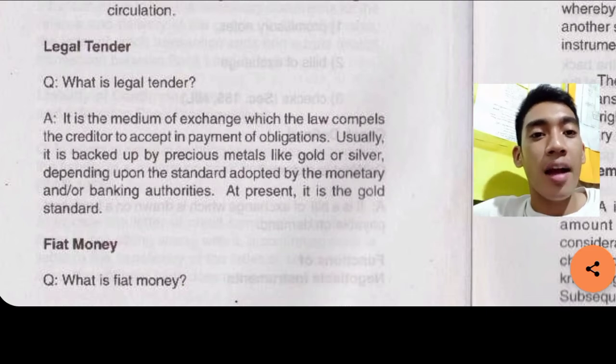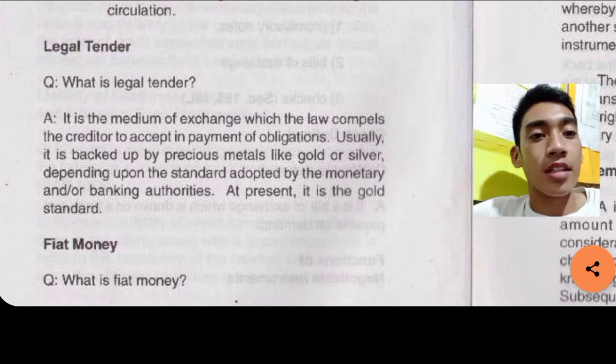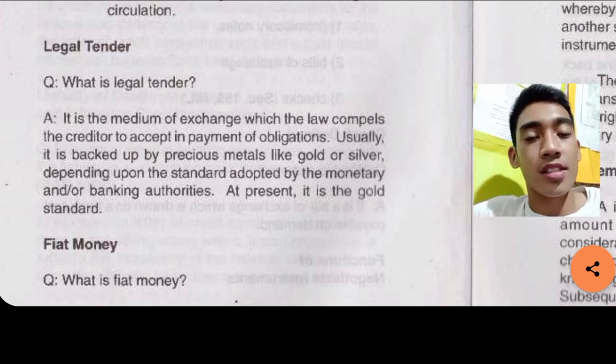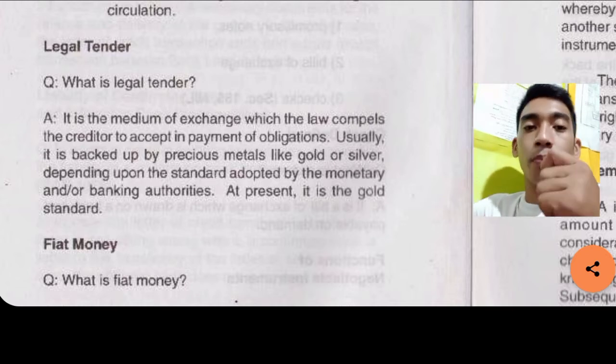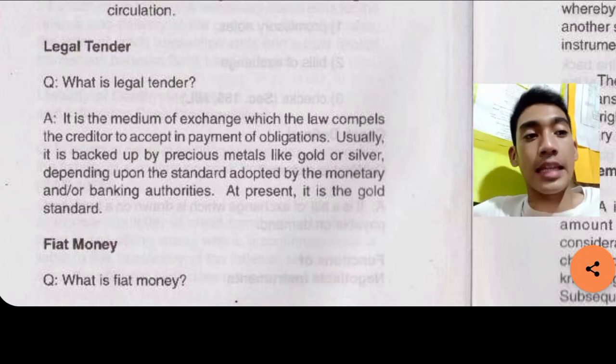Usually, it is backed up by precious metals like gold or silver, depending upon the standard adopted by the monetary and or banking authorities. At present, it is the gold standard. So, the legal tender, which the law compels the creditor to accept as a payment of obligations. Legal tender.